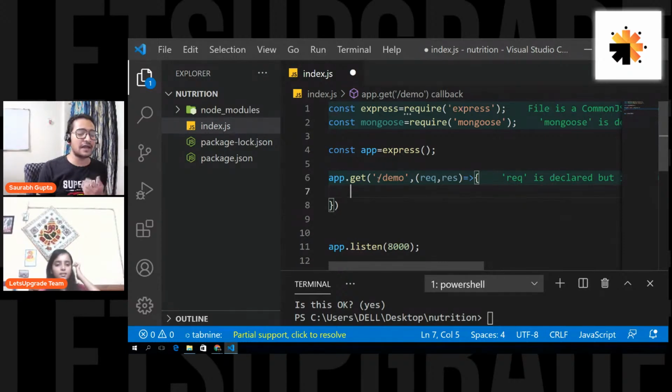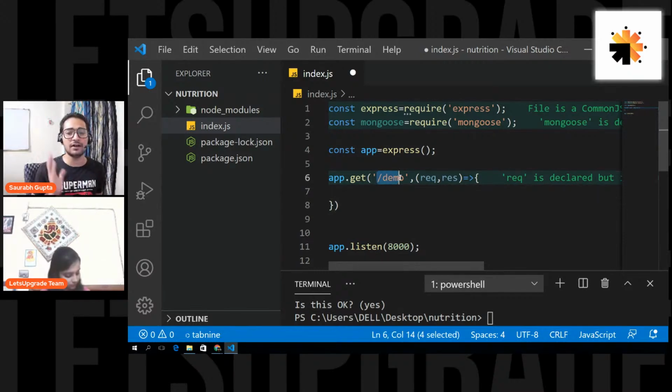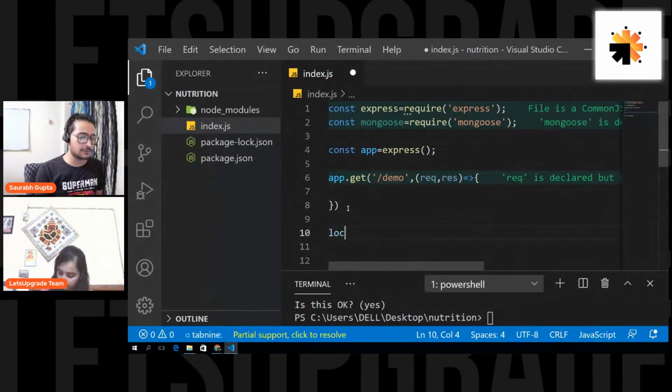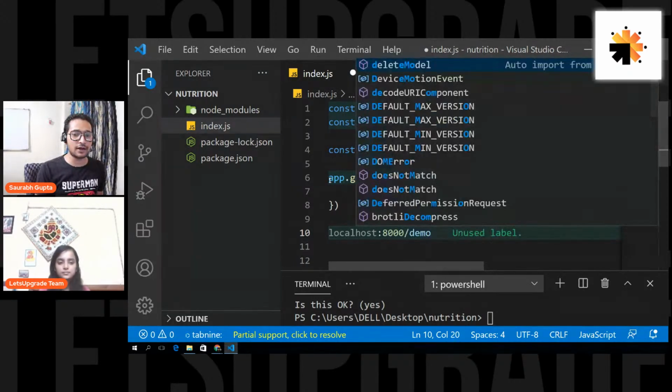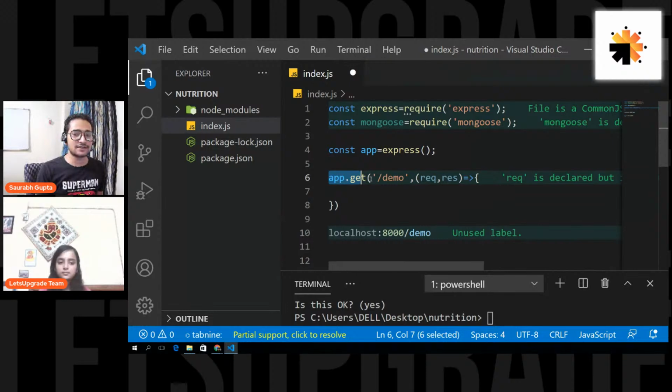app.get /demo. So now if anyone goes in the browser and writes localhost:8000/demo, the first thing anyone who wants to access my GET route has to do is call the server. Localhost means they're calling my local server, colon 8000 is this server, and /demo means they are calling this GET route. When someone calls this route, this function will be called, and it already has the request object and the response object, right?